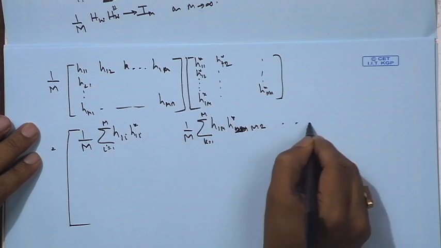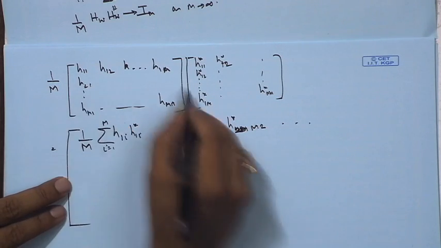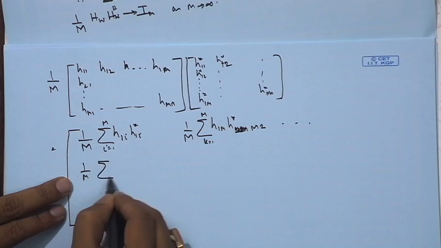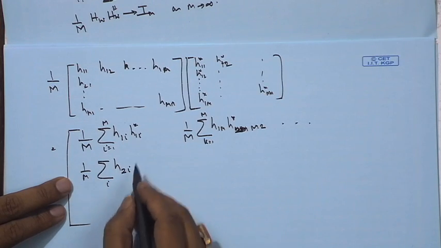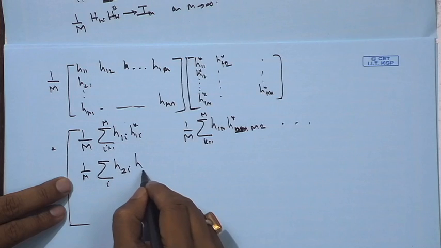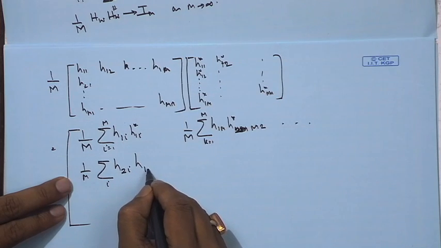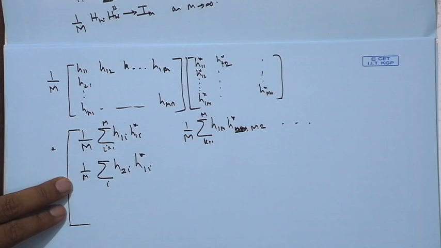and so on. This particular element would be 1 upon M sum over H2i, if I put the index i, multiplied by H1i conjugate. Okay.